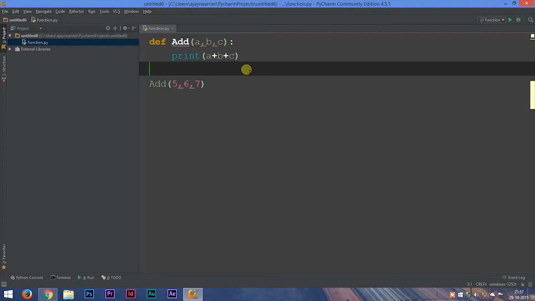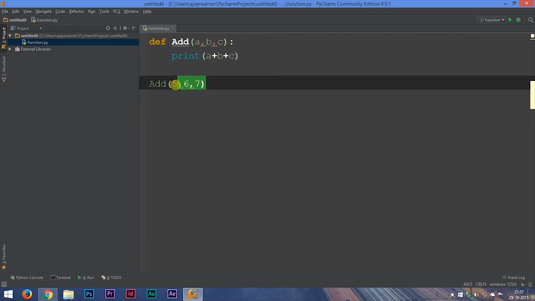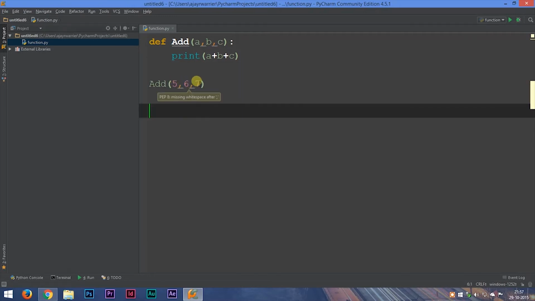Now to function call means providing some value into that function. And that is what we have done here. We'll be providing the value of 5, 6 and 7 to this function. So what this will be doing is that the value of 5 will go to a, value of 6 will go to b, value of 7 will go to c, and it will print the value of 5 plus 6 plus 7. So that is how this program works. Now we'll do more examples using functions, so you'll have a clear idea on how functions work.